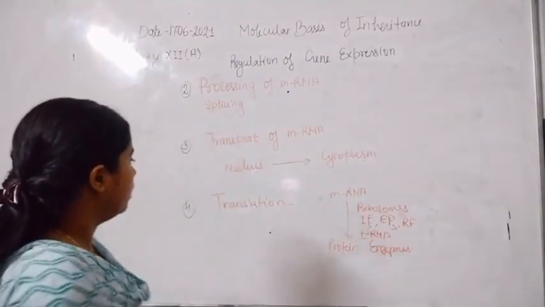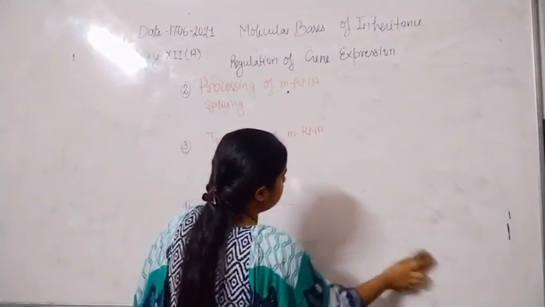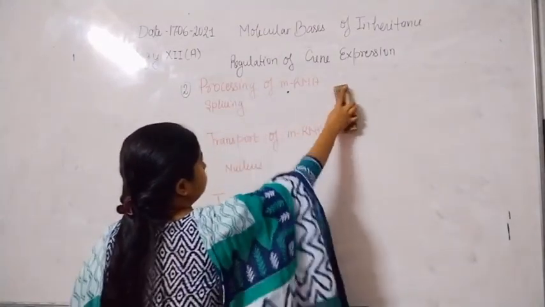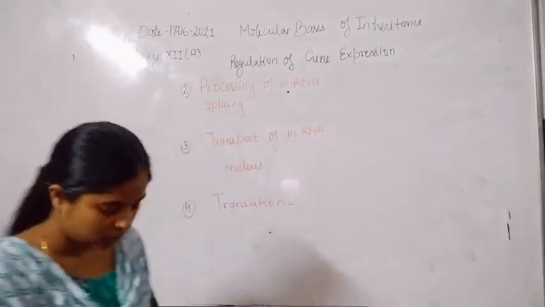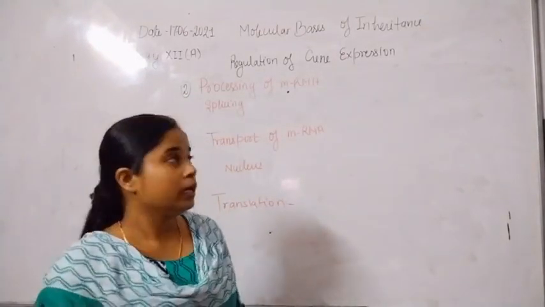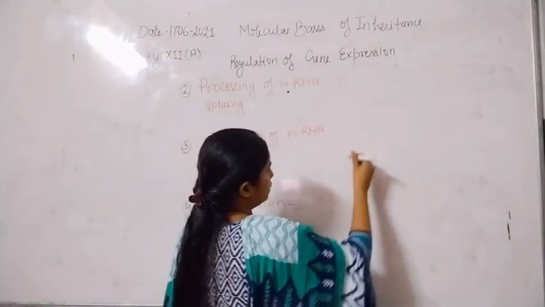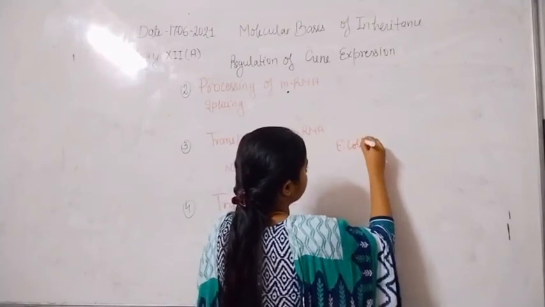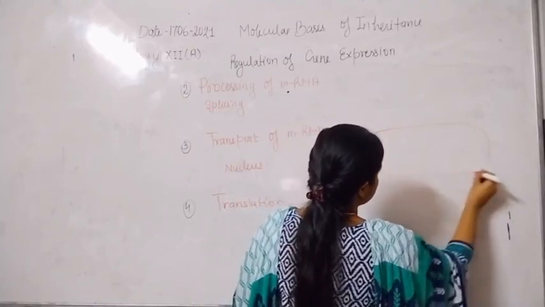Now we take an example in E. coli, during glucose metabolism. Here is how E. coli undergoes gene expression. So here is the E. coli, which is a bacterium cell.